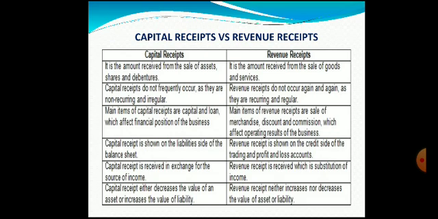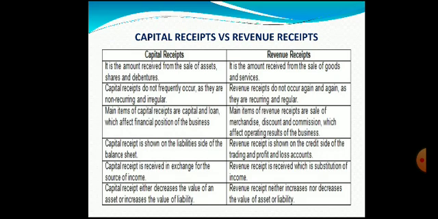Whereas in case of revenue receipts, these do occur again and again and they are recurring in nature. The revenue receipts occur regularly because we sell the goods very often and we receive the income. This is regular and recurring in nature.